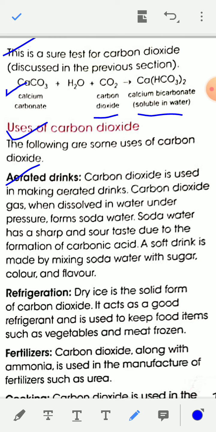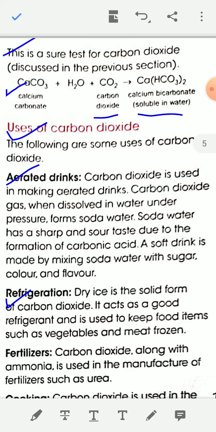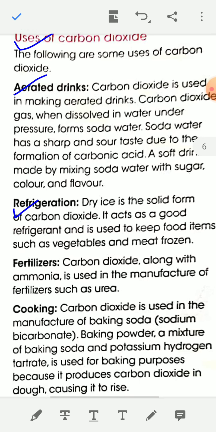A soft drink is made by mixing soda water with sugar, color and flavor. Refrigeration: dry ice is the solid form of carbon dioxide, and it acts as a good refrigerant and is used to keep food items such as vegetables and meat frozen.